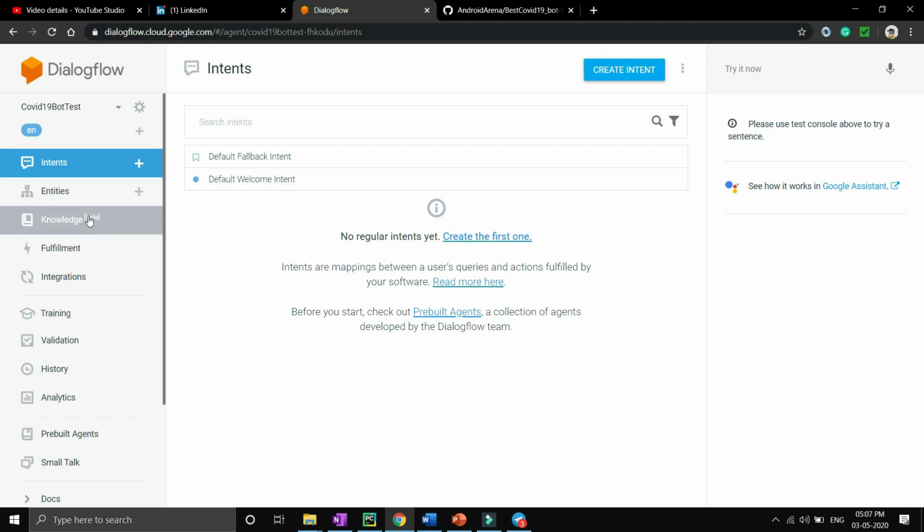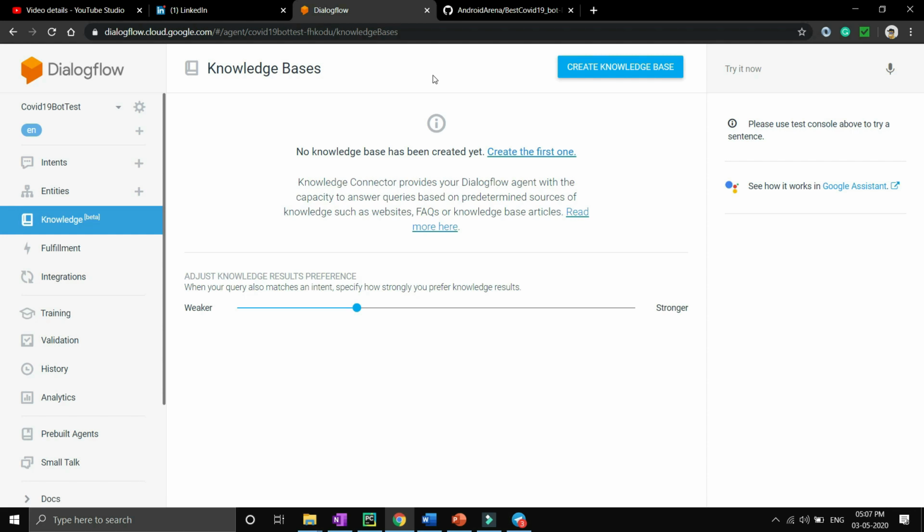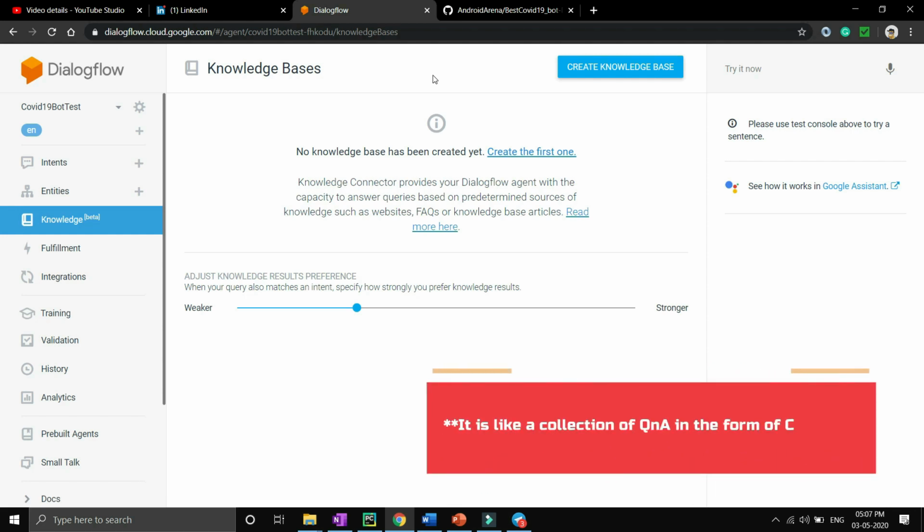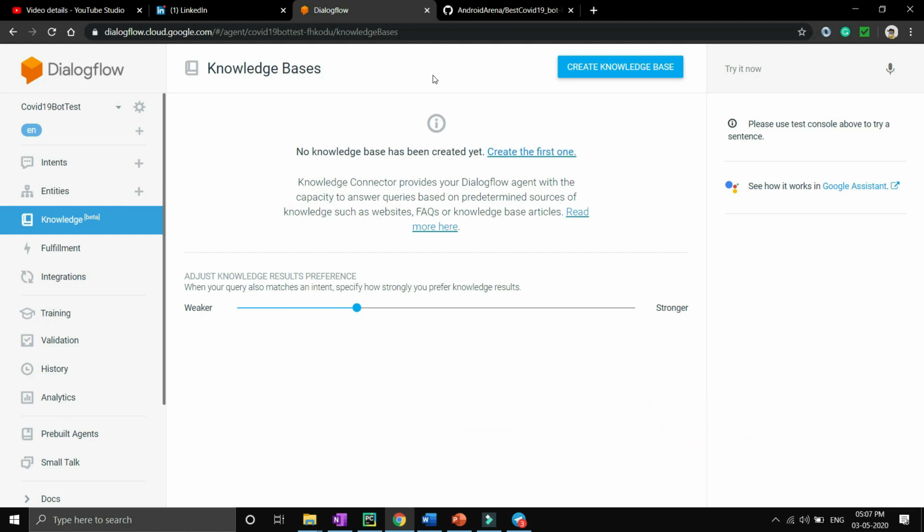After that, you will be able to see knowledge base. As we have discussed earlier, a knowledge base is something like a frequently asked questions CSV file or HTML file. We will put all the questions and answers in a CSV file and upload it inside the knowledge base. So we can create a knowledge base by going here.